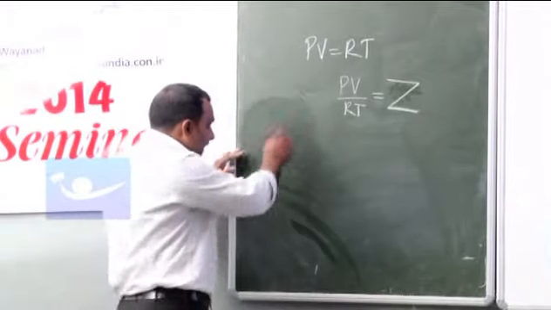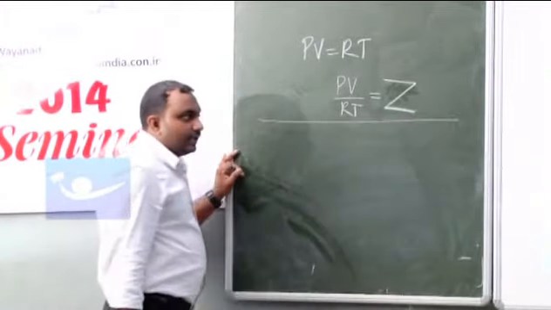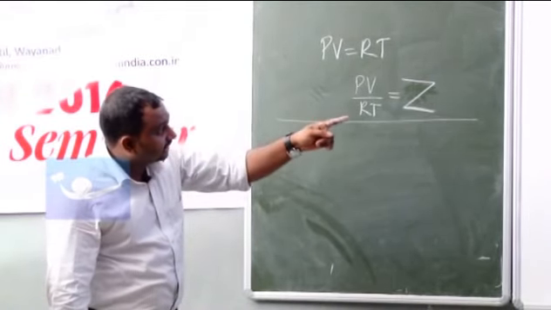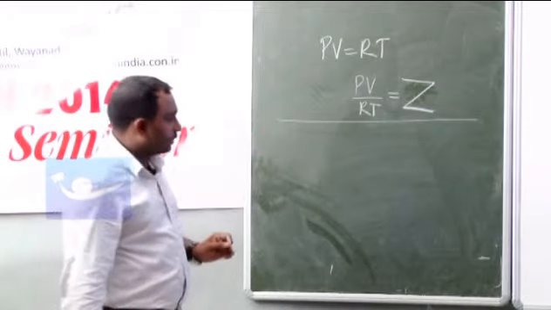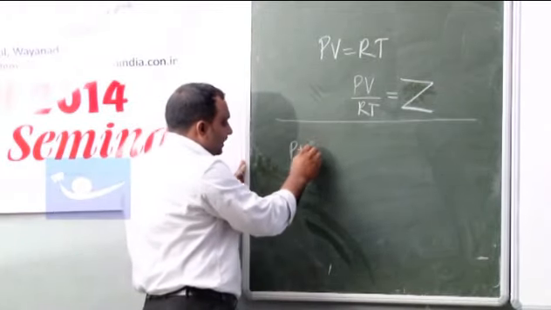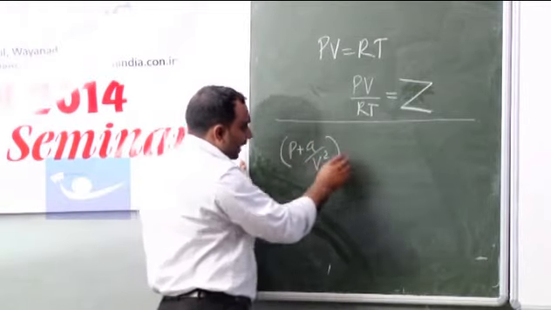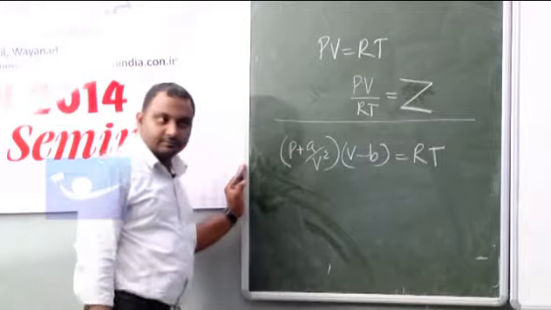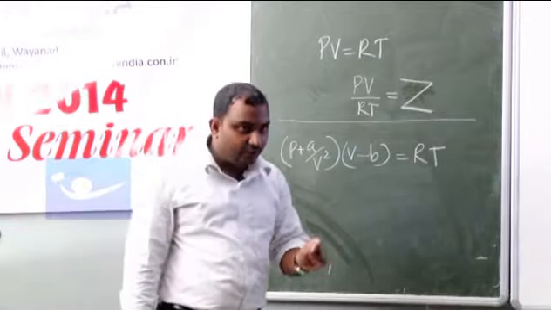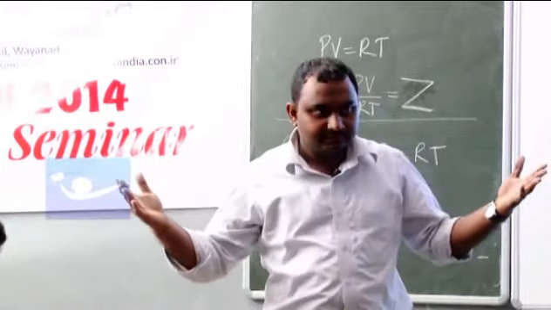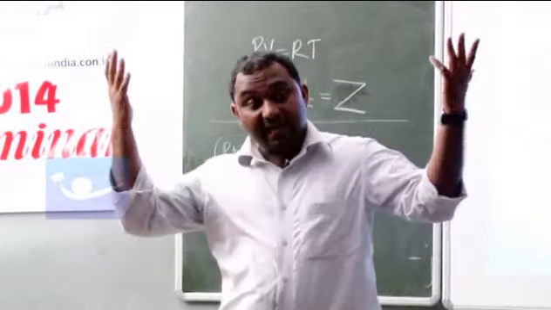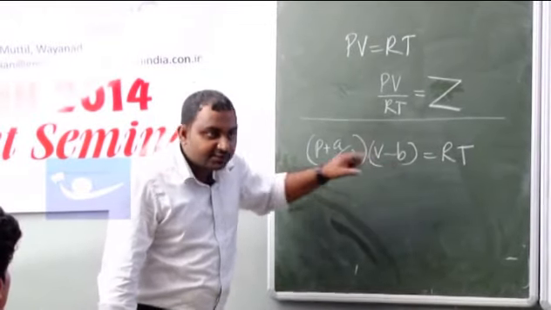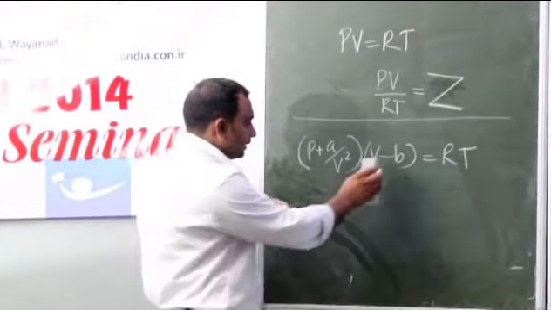And they are asking, which is the van der Waals equation if the pressure is very low. First we have to write the van der Waals equation. What is that? (P plus A by V square)(V minus B) is equal to RT, right? If the pressure is very low, what about the volume? It's very high. When volume is very high, we will neglect what? This B.